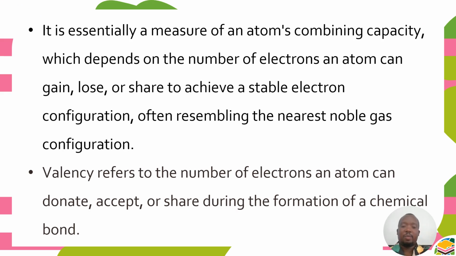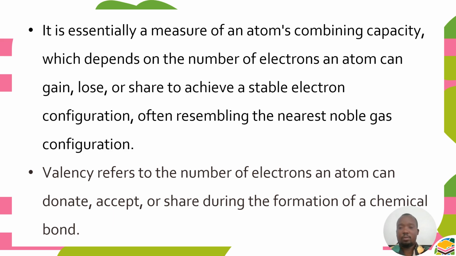Therefore, it is essentially a measure of an atom's combining capacity, which depends on the number of electrons an atom can gain, lose, or share to achieve a stable electron configuration, often resembling the nearest noble gas configuration.